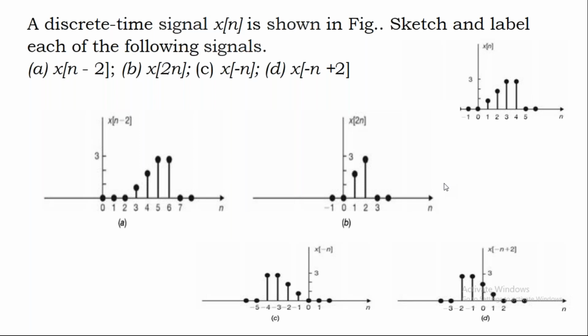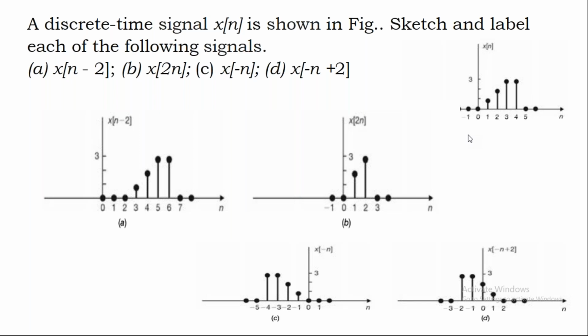You have to sketch and plot each of the following signals. Here you have to plot. Now here x of n. Now observe this x of n. Now see the waveform and tell me the values for x of n in the chat box. Can you follow me or not?